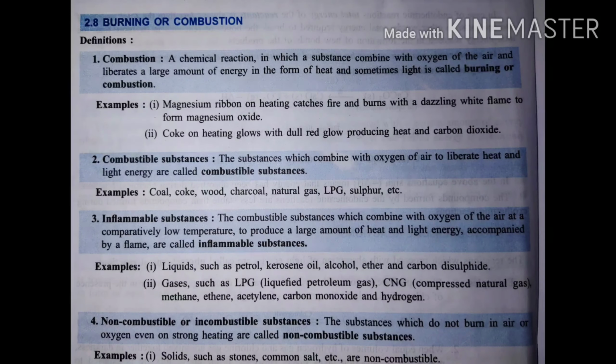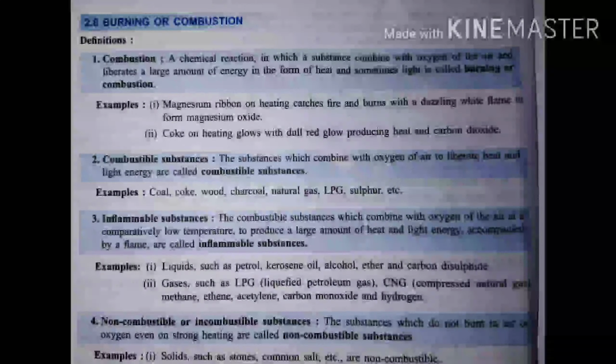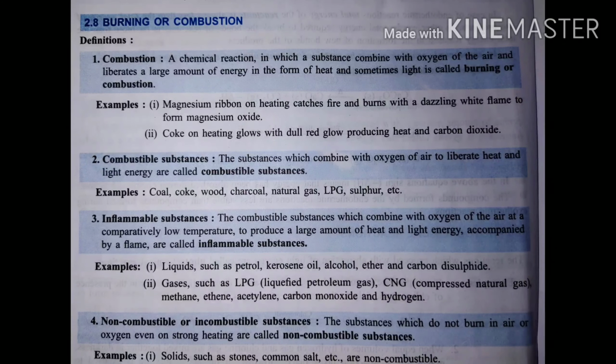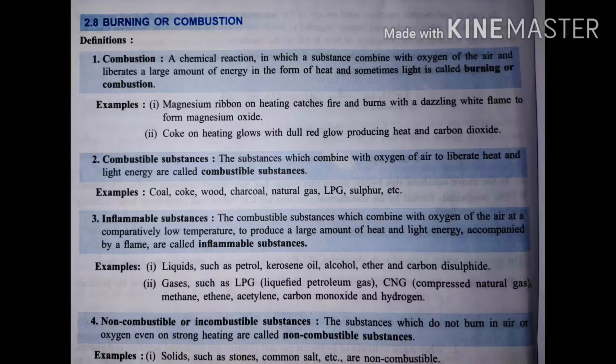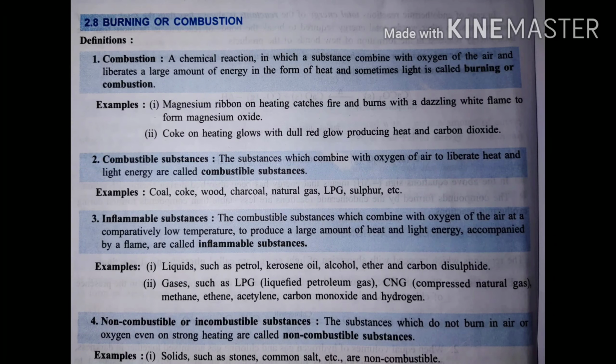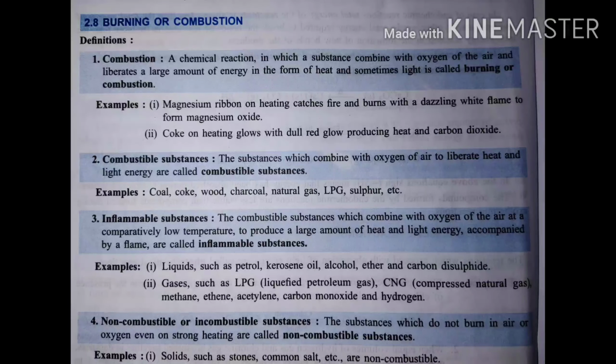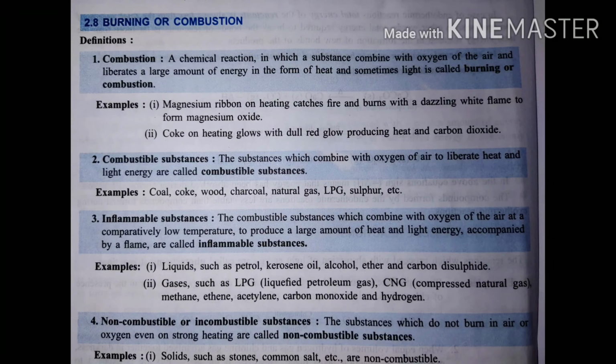Next is inflammable substance. An inflammable substance is a substance which quickly catches fire, at a very low temperature. Such substances are called inflammable substances. LPG, liquefied petroleum gas, CNG, kerosene, petrol, diesel are some inflammable substances. Non-combustible or incombustible substances are the substances which do not catch fire or do not burn in the presence of air even on strong heating.